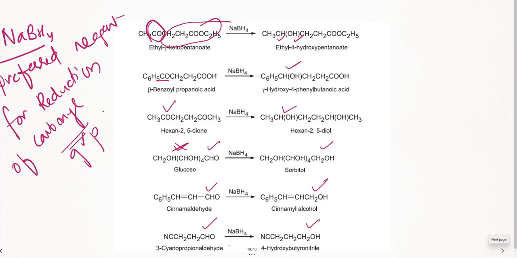Now, let us see some more examples. If I go to the next page, sodium borohydride as a reducing agent, as I said, wherever you have a carbonyl group, there you need to add hydrogen. Same thing, and HCl is out. Here also, benzaldehyde, where is the carbonyl group? This is the carbonyl group, addition of hydrogen. So reduction happens only in the carbonyl group part. That's fine. That is about sodium borohydride.